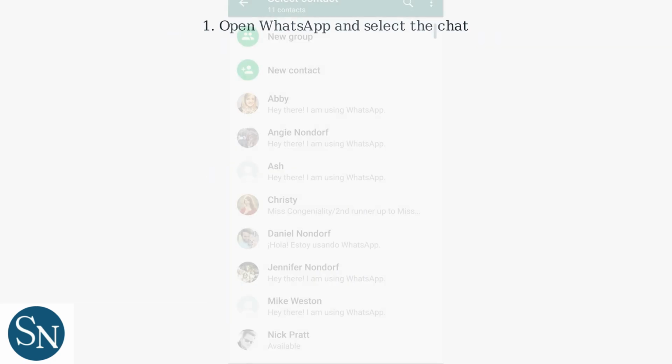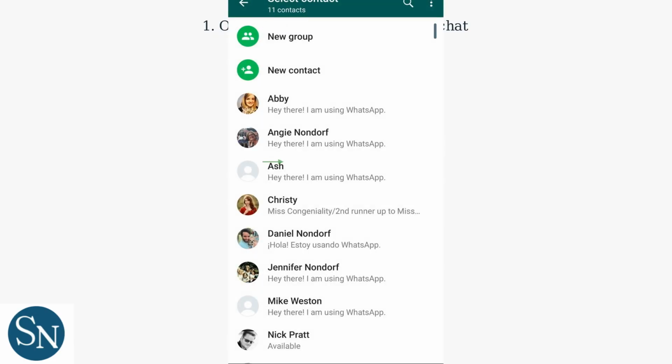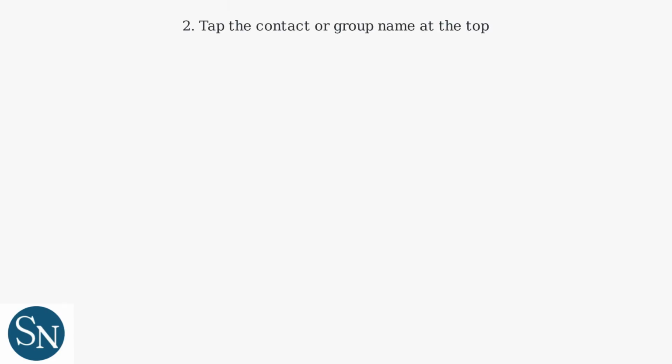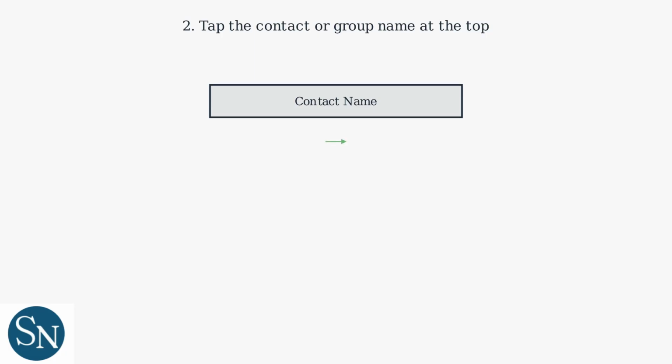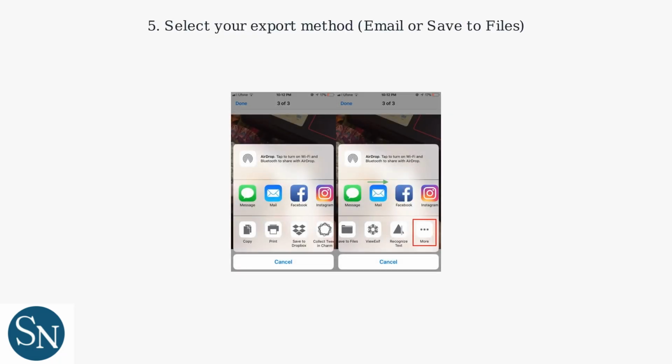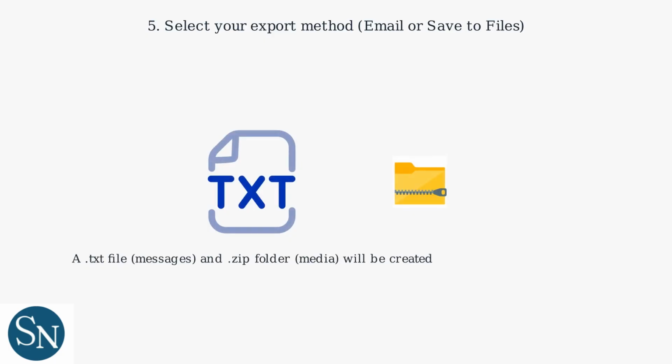First, open WhatsApp on your iPhone and select the chat you want to export. Next, tap the contact or group name at the top of the chat. Scroll down in the menu and tap Export Chat. Choose whether to export without media or with media included. Select your export method, such as email or save to files. This will create a .txt file for messages and a zip folder for media.